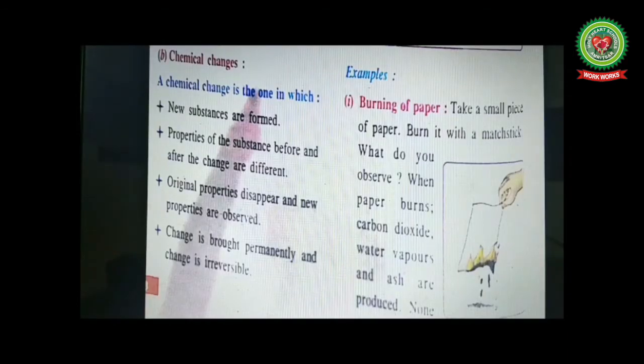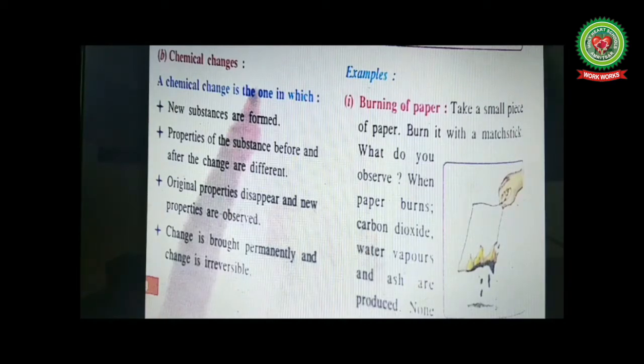Now let's start with the reading of chemical changes on page number 28. Chemical changes. A chemical change is the one in which new substances are formed, as we have seen in the case of burning of a cotton ball. It turned into a black cotton ball. A new substance was formed. Properties of a substance before and after the change are different.